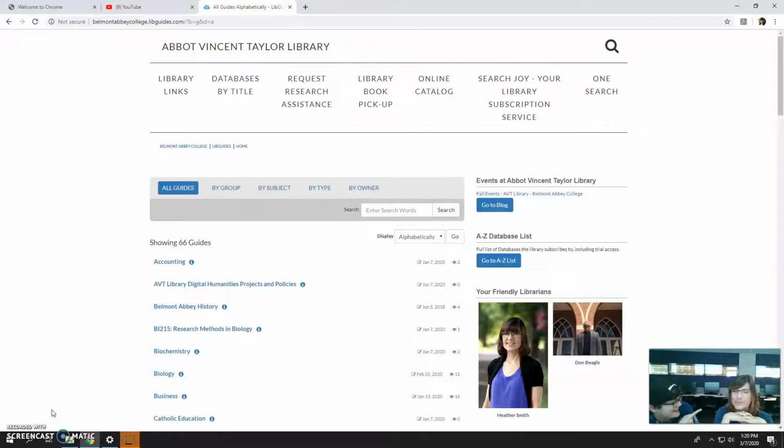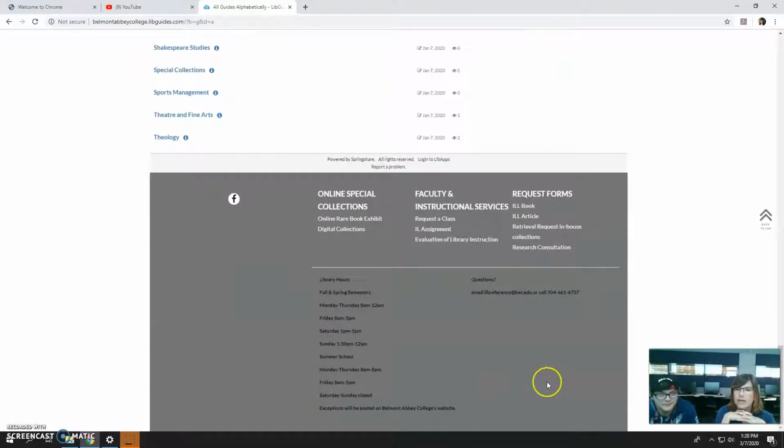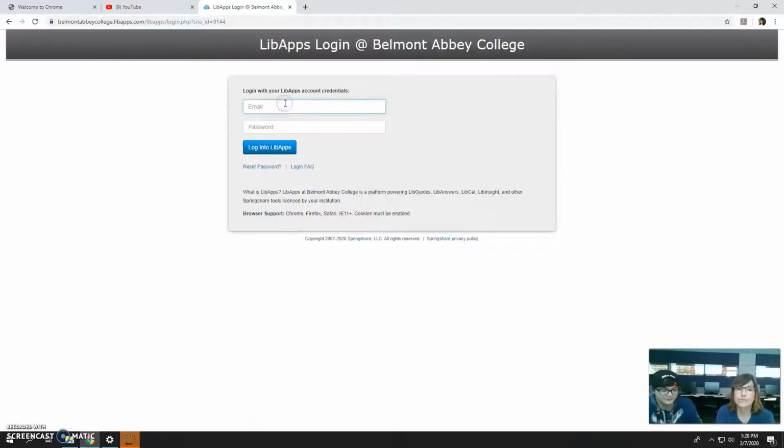Alright, so first we're going to scroll all the way down, and you're going to press Log into LibApps. It's right there. It is very small.